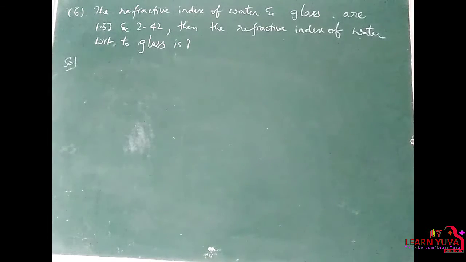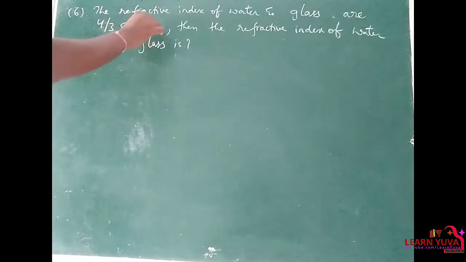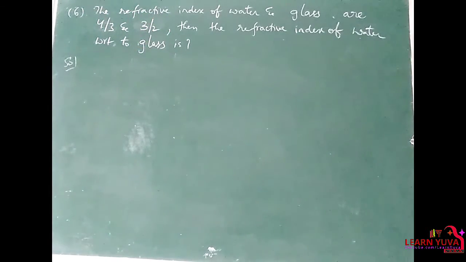Next question. The refractive index of water and glass are 4 by 3 and 3 by 2 respectively. Then the refractive index of water with respect to glass, that is the question. So refractive index of water mu W is equal to 4 by 3.